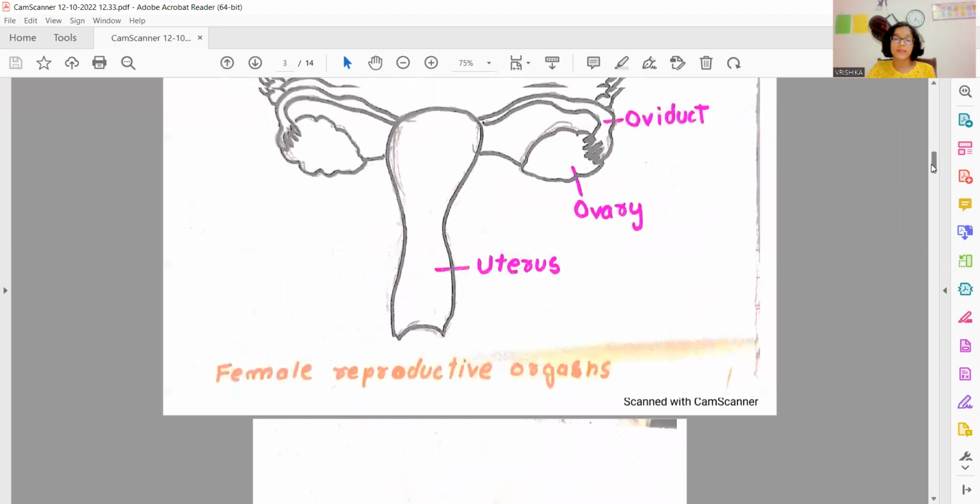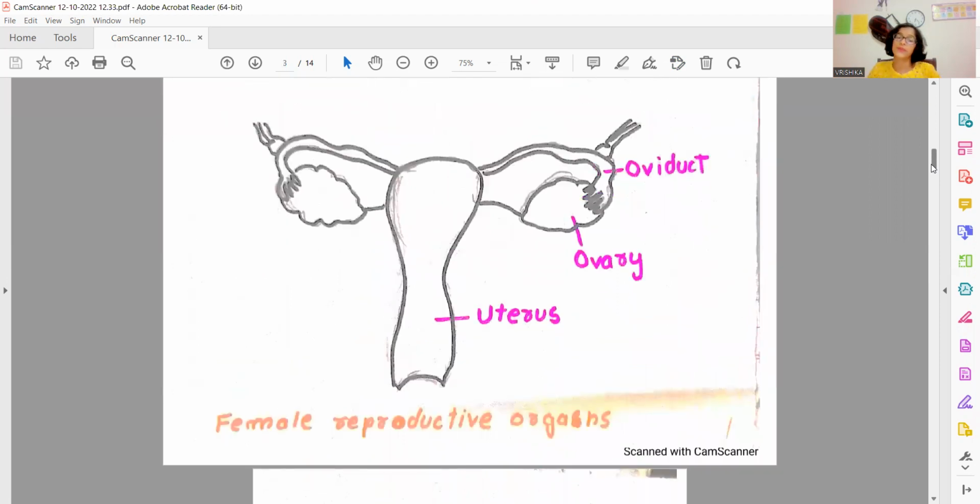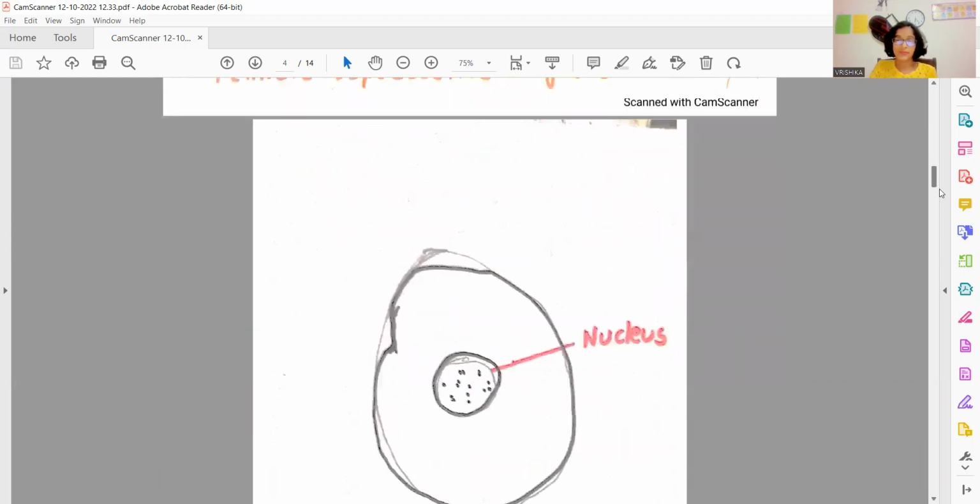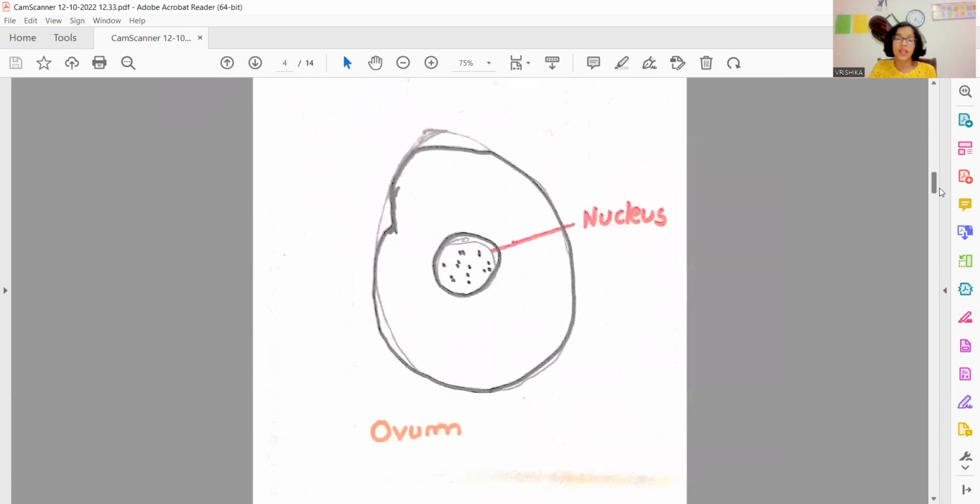The next diagram is that of a female reproductive organs. The female reproductive organs are oviduct, ovary, and uterus. The ovary is a part where it produces thousands of female gametes or ova. The ovary releases one matured egg every month into the oviduct. The next part is the uterus, where the development of the baby takes place. This is a diagram of an ovum.